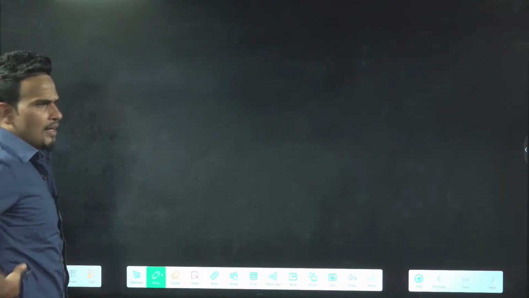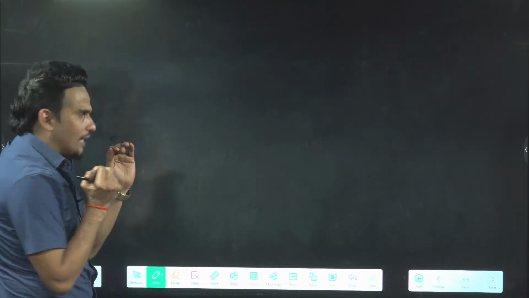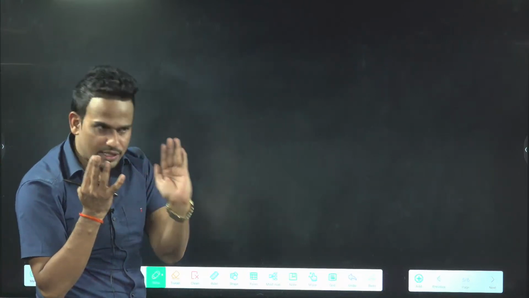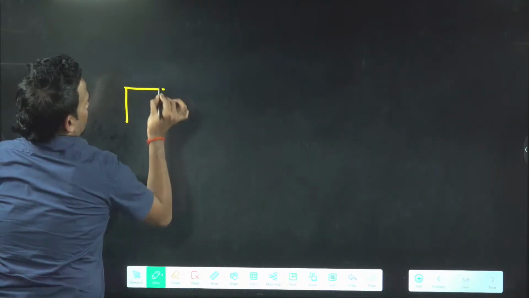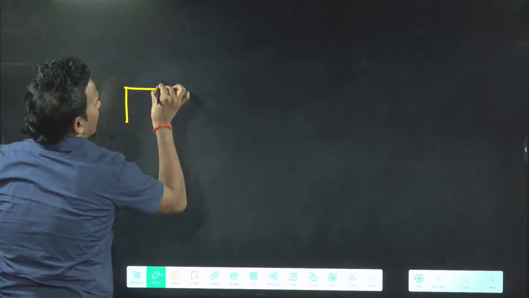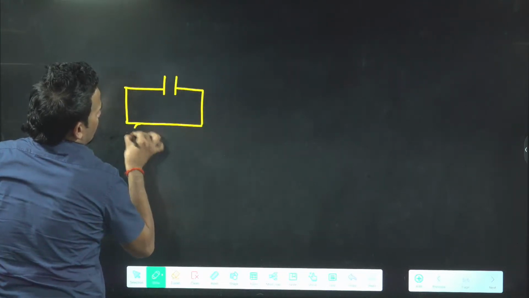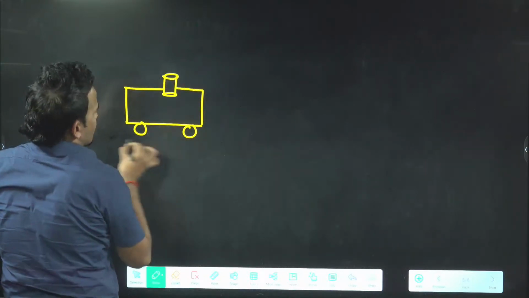What happened? Sometimes a question is asked like this. Always remember, this question can come for a car also, or for a boat also. So just see here how we'll be talking. Assume we have a car which has a gun fitted vertically upward. You can see this is a car.